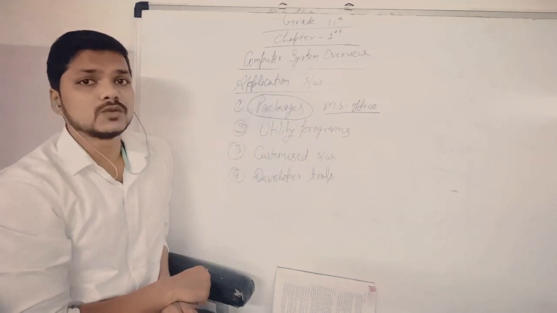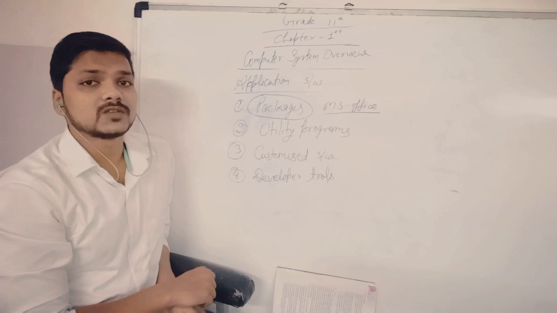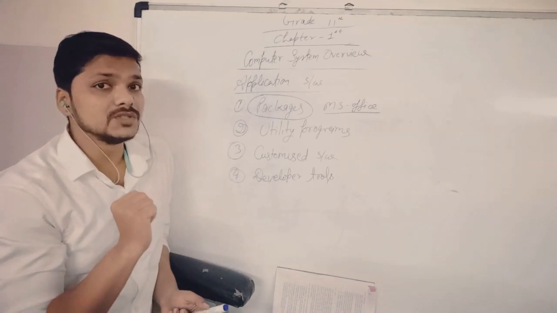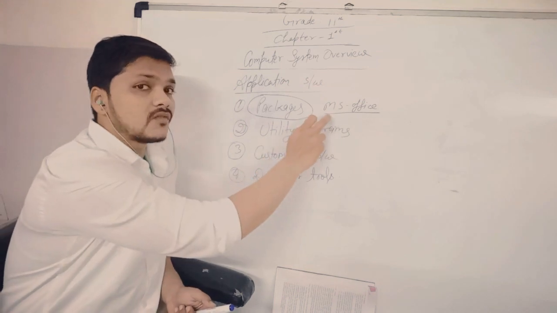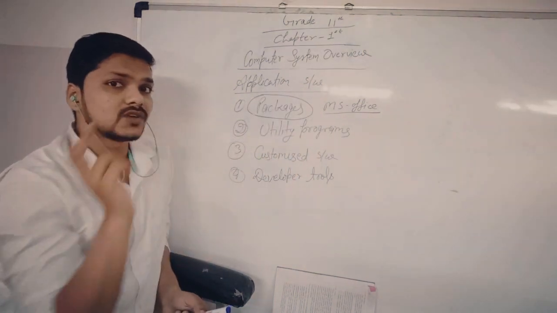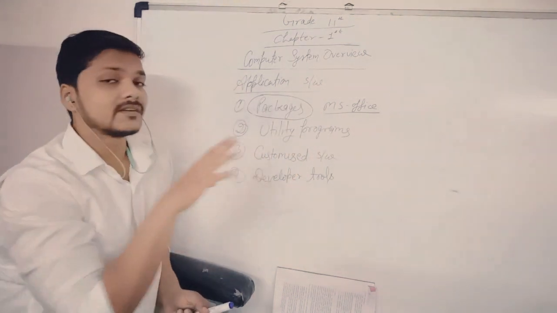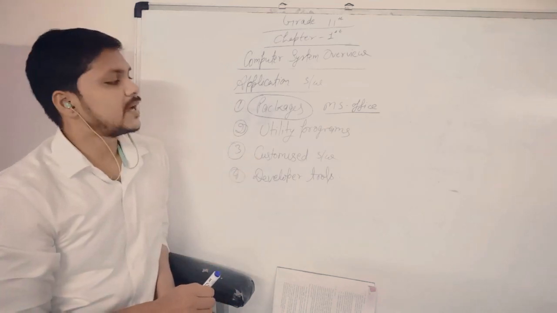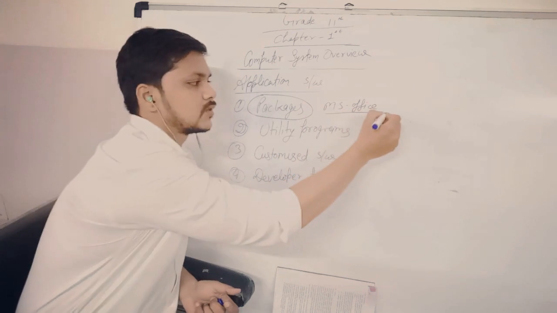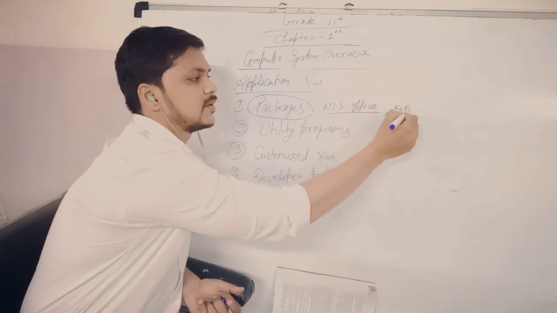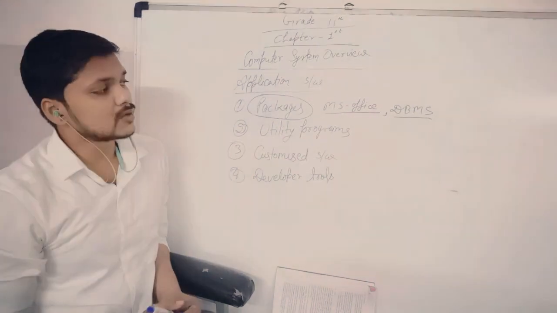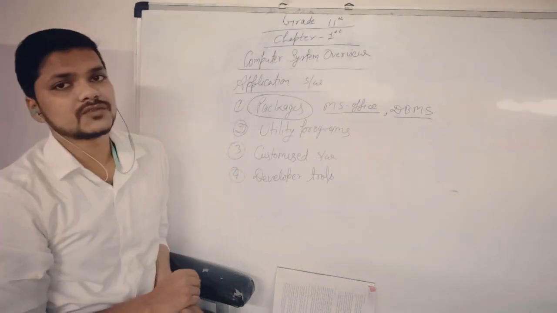If we want to install Microsoft Word or PowerPoint on our computer, we need to install the Microsoft Office software, and then these softwares will automatically come and run on our computers. These are called packages. Another example is DBMS, Database Management System software, which also comes under packages of softwares.